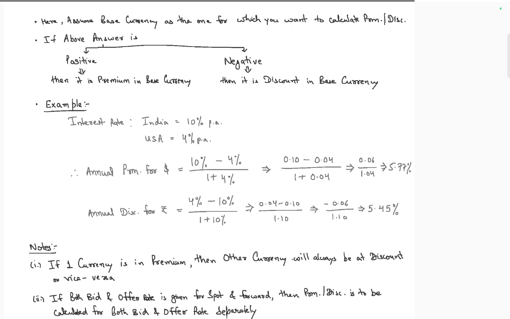0.1 minus 0.04 divided by 1 plus 0.04. So 0.06 by 1.04 is equal to 5.77. That is the actual premium. If it is negative, it is a discount on India. So interest India minus outside, divided by 1 plus outside interest rate.